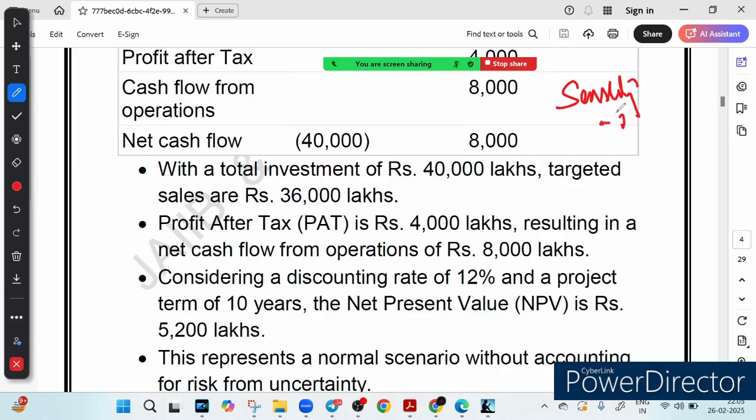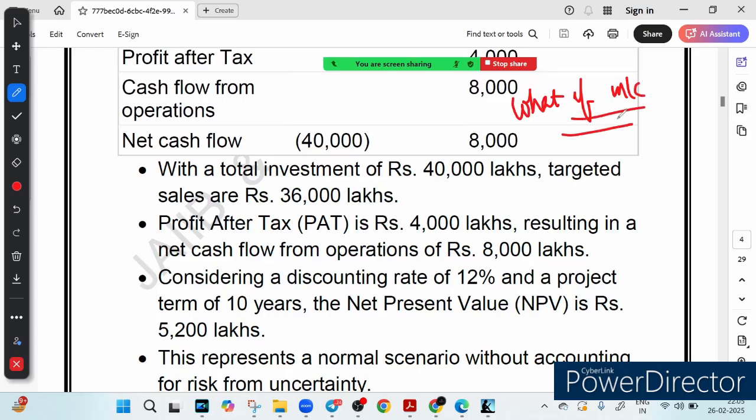Let's discuss. Sensitivity analysis checks how sensitive our project is to a change in a key factor. We tweak one element at a time, which means we change one element at a time. Let's say we change the cost, the sales, or the tax. By changing one element at a time, we can predict what will happen to our profit. Think of it like a what-if machine.